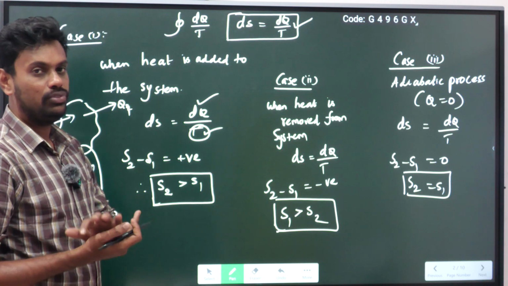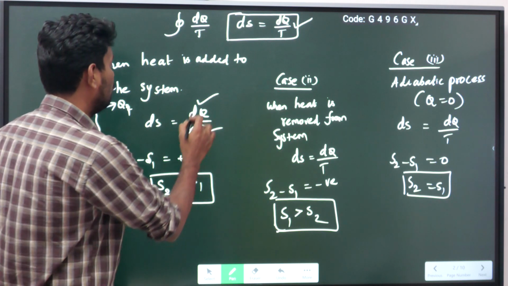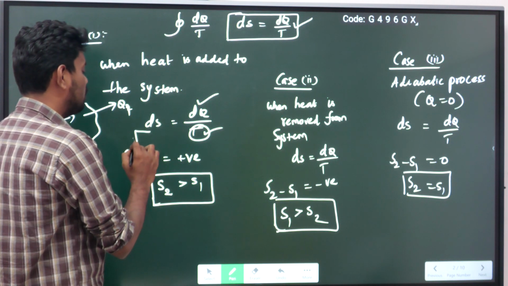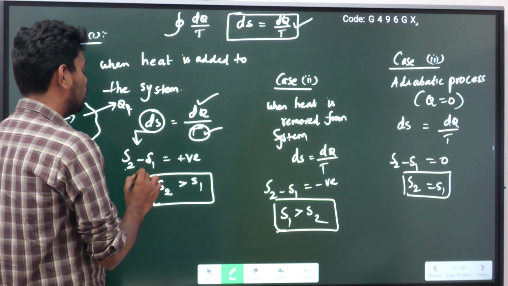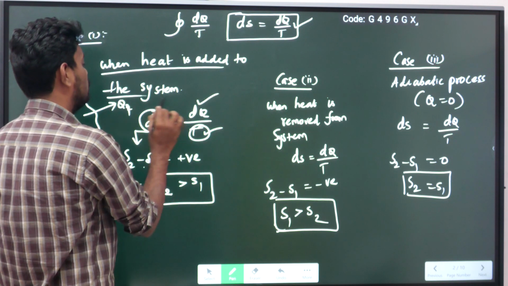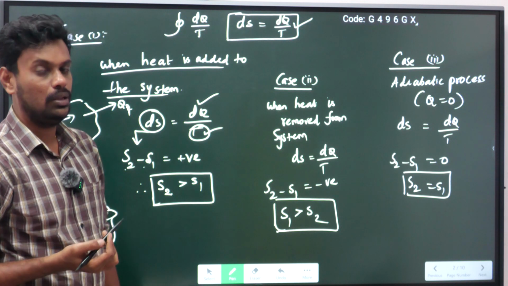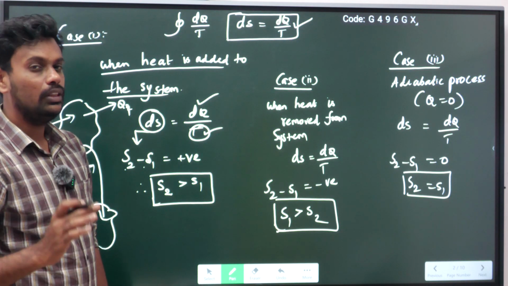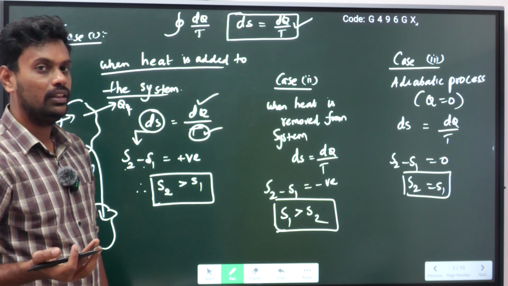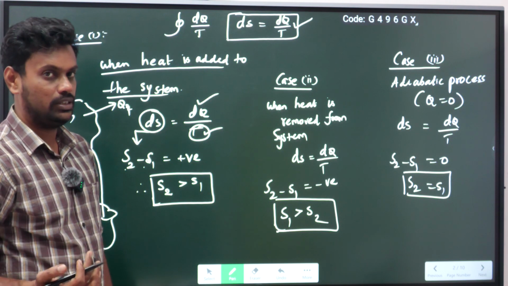So the supply of heat to any system will be positive. So ds, the change in entropy, which is S2 minus S1, will be positive when heat is added to the system. When you add heat to the system, the entropy change will be positive, so that S2 is always greater than S1 when you add heat to the system, right?